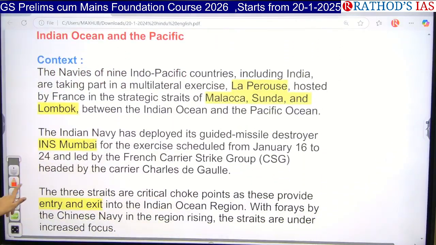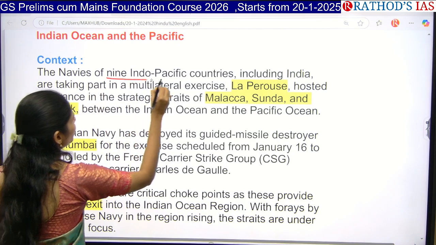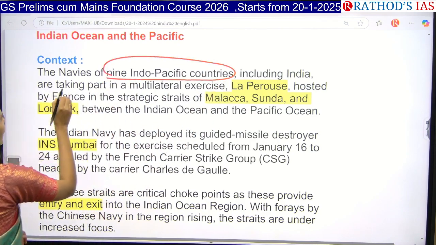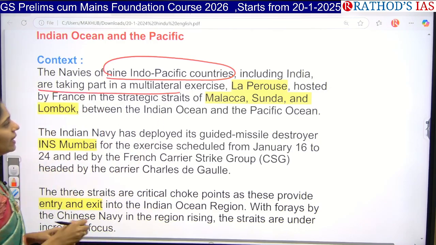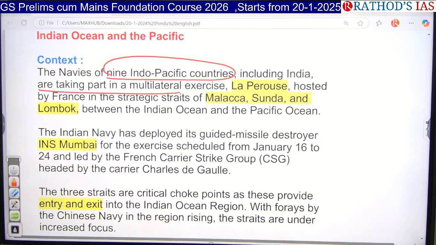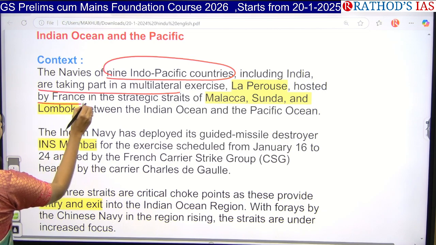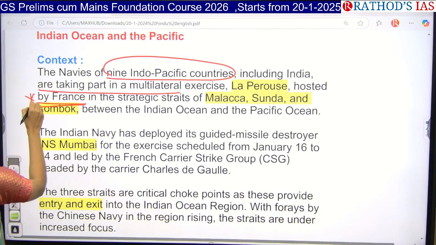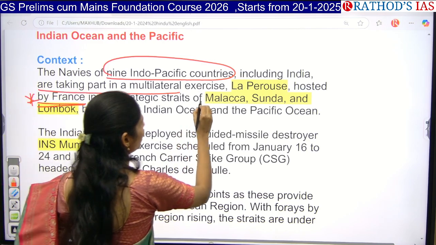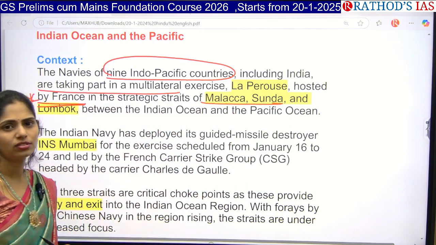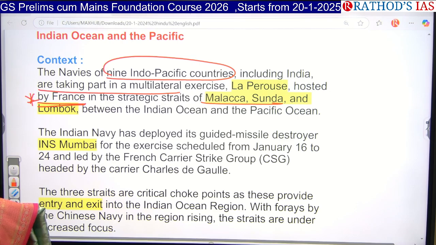So now let us see here. Navies of 9 Indo-Pacific countries including India are taking part in this multilateral exercise called LAPEROS. And it is hosted by France. It is very important. And they are focusing on straits like Strait of Malacca, Sunda Strait. Sunda Strait is very near to where? Indonesia? Okay. So where is this Lombok? Lombok, first time you heard I think.